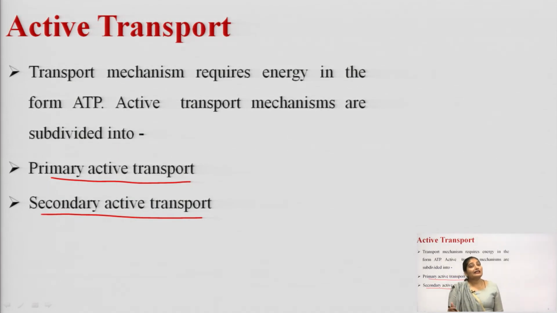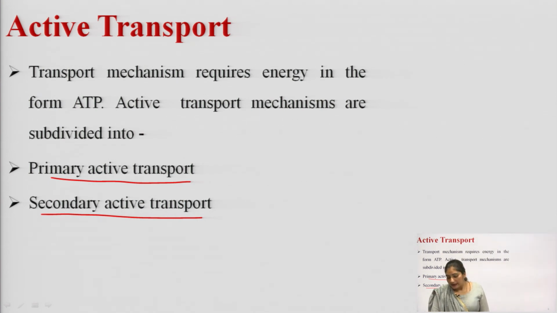Now, the active transport. In active transport, there is a requirement of energy, and this mechanism is further subdivided into primary active transport and secondary active transport.